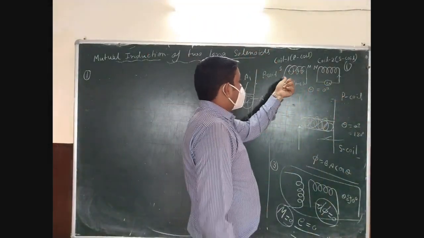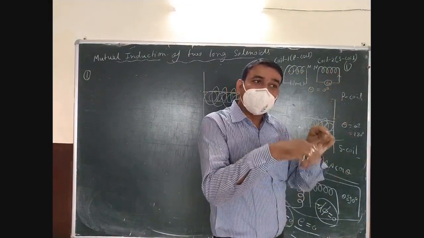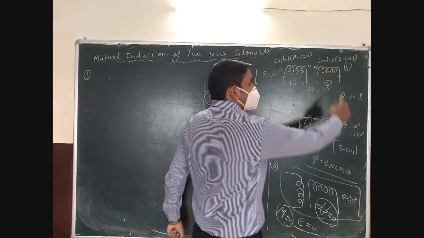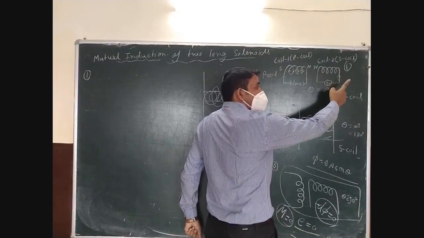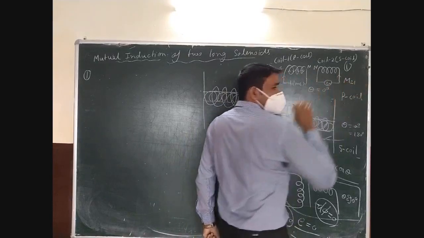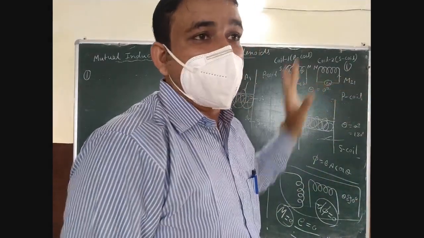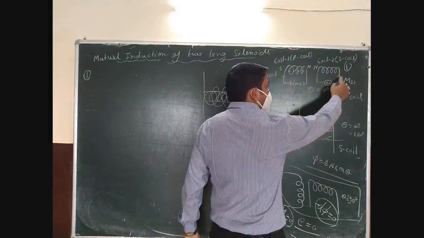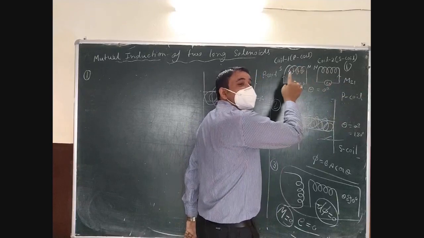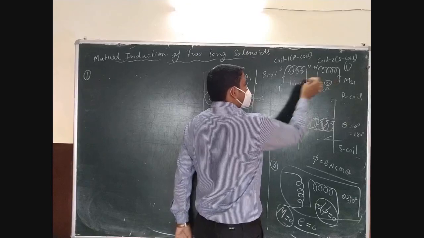If you are changing the current in the primary coil, the secondary coil experiences the induced EMF. In this situation, the induced EMF in the secondary coil with respect to the first, we call M21, which means mutual inductance of the secondary coil with respect to the first. If you are changing the current in the secondary coil and induced EMF takes place in the primary coil, then we call it mutual inductance of the first coil with respect to the second.